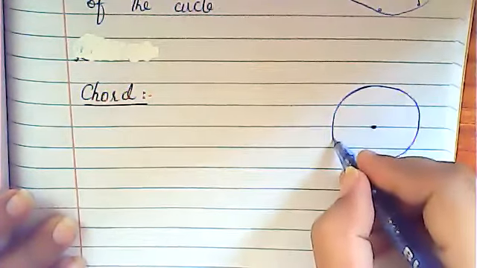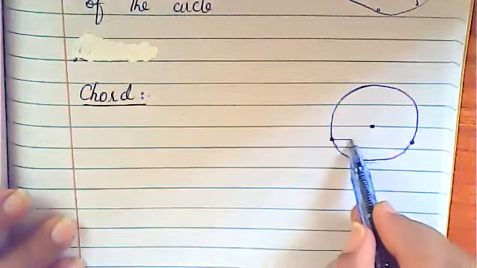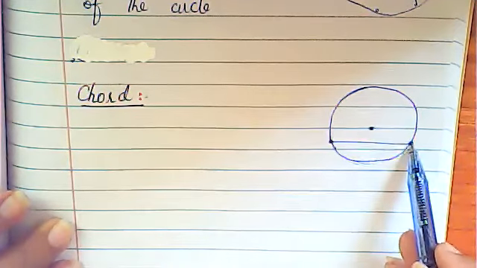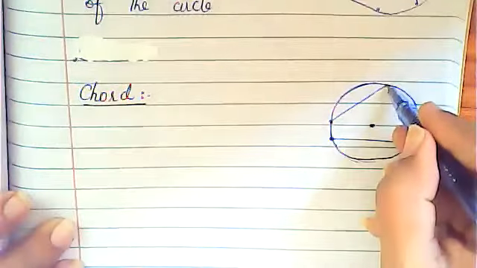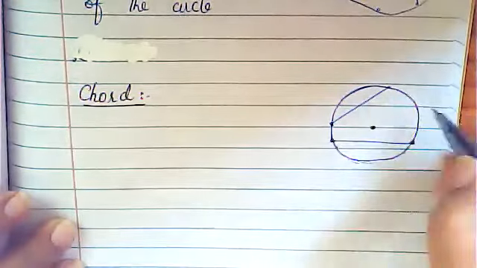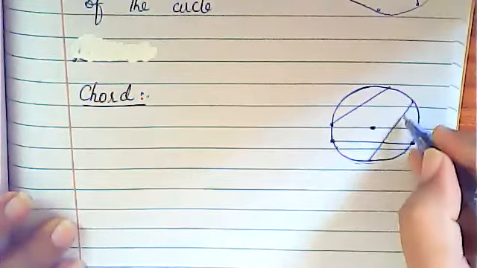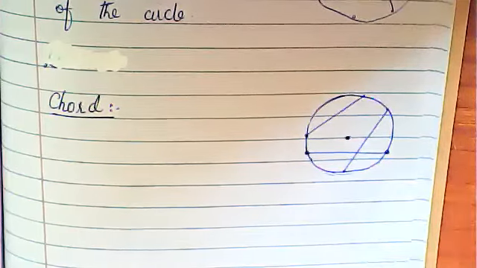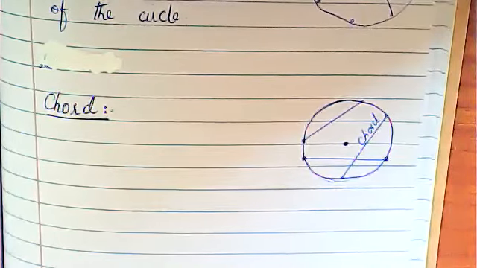So if a line segment joins any 2 points of a circle, this is the line segment that joins this point with this point, and you can draw so many lines. Just suppose you make a line here, it joins this point with this point. You can make another line here that joins this point with this point. So this is a line segment that joins any 2 points of a circle. That line segment is basically called a chord of the circle.